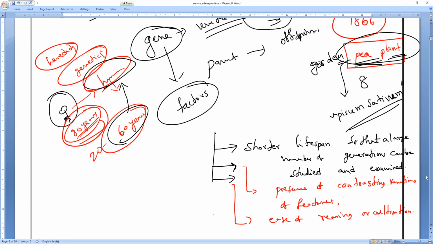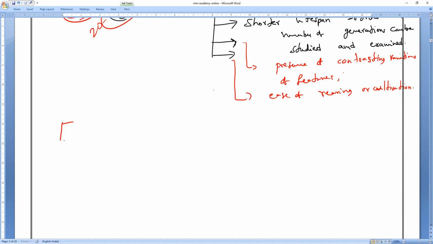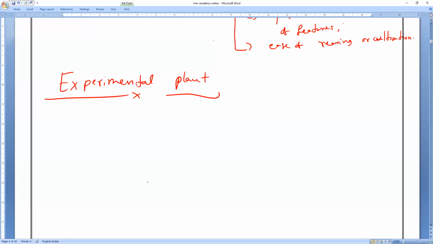Now, how did Mr. Mendel experiment? That is what we have to look at. So, experimental plant. His 8 years of work, how he experimented, let us discuss now. That is what we call the experimental plant. So let us see now. Mendel conducted the experiment on which plant? Everybody? Garden pea plant. What is the scientific name of the garden pea plant? Yes, sir. Pisum sativum is the scientific name.